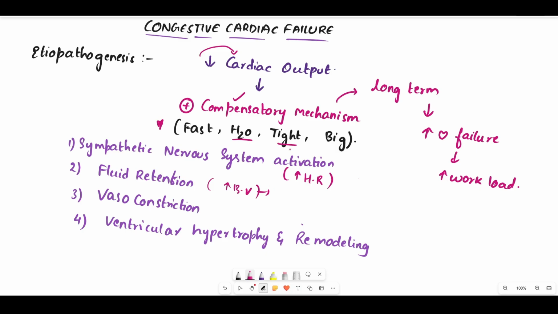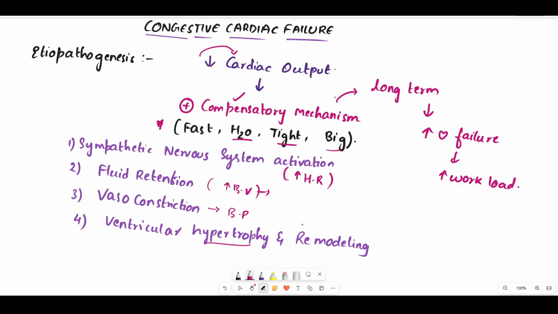Then the third one is tight. Tightening of the vessels is simply vasoconstriction, which is done mainly to maintain the blood pressure. And the last one is big, which means an increase in size. Hypertrophy means an increase in size, so that is big. So there is ventricular hypertrophy and remodeling. These are the four compensatory mechanisms that are activated whenever the cardiac output is reduced, and this is the simple trick to remember them.